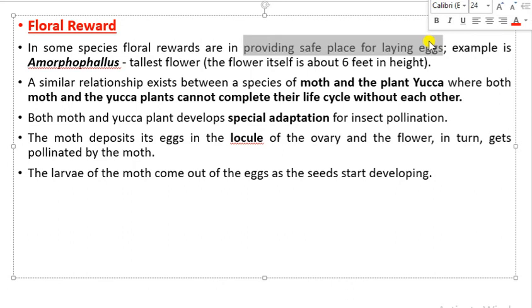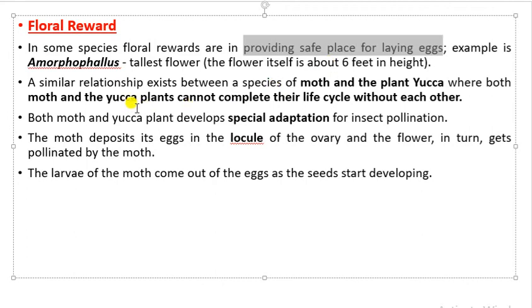The larva of the moth comes out of the egg as the seed starts developing. So the moth deposits the egg, and this is how it completes its life cycle. On the other hand, the pollination also takes place by the moth, and as the seed starts developing, the larva of the moth comes out.